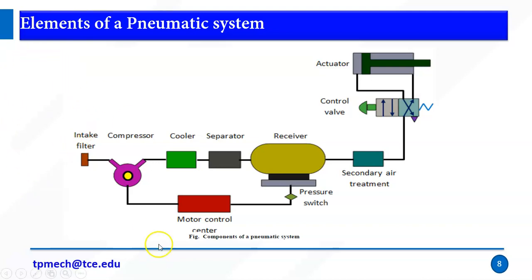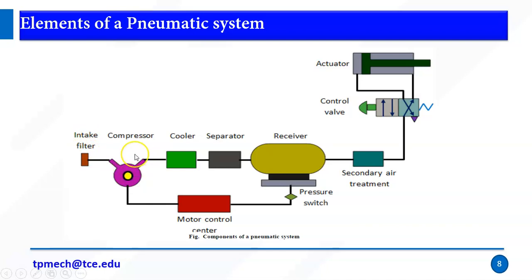And we have a compressor. The compressor is a device which produces compressed air. It can run with a prime mover or an electric motor. Prime mover means it may be IC engines or other motors, right? So the intake filter filters foreign particles from atmospheric air, and we have a compressor.